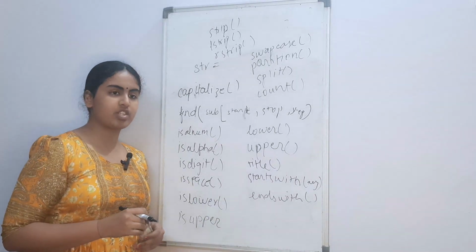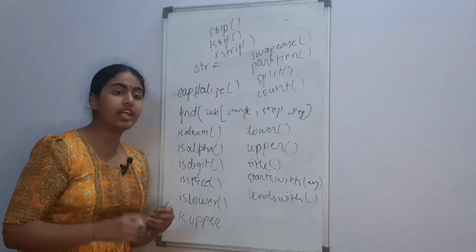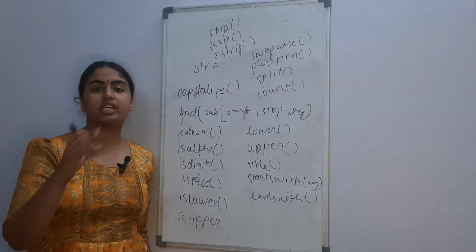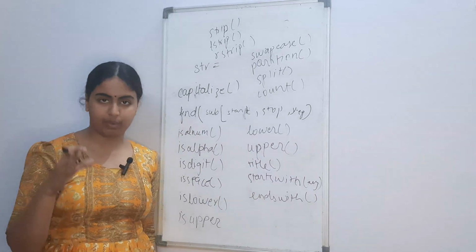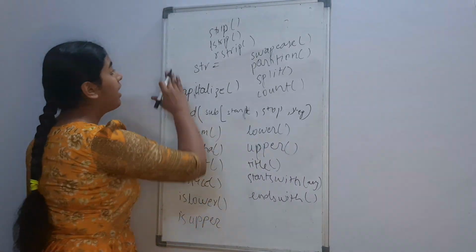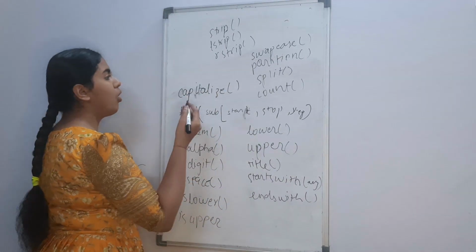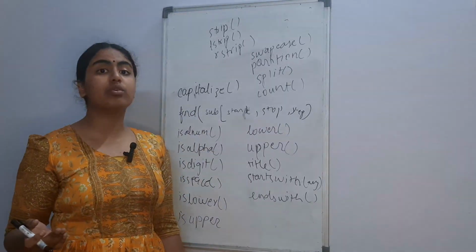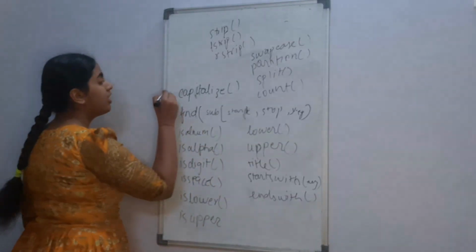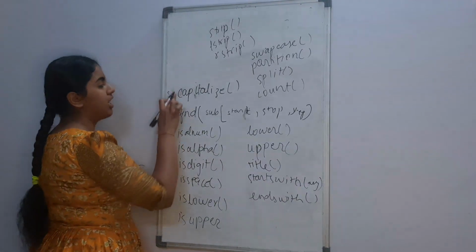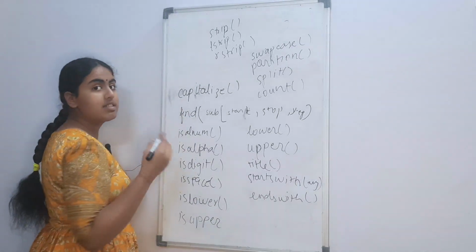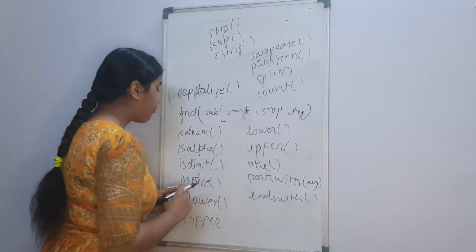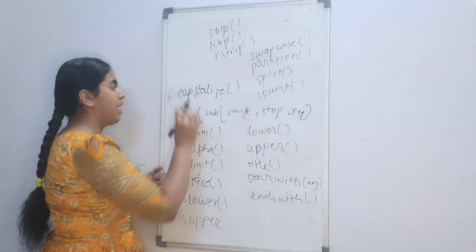What the capitalize function does is that it only capitalizes the first letter of the string that you have inputted. So whenever you use these functions, you always use them with str dot, similar to what you did in the math module. So there is always whatever string object that you have, that would be placed behind the function and then a period. Okay, so let's start with these one by one.